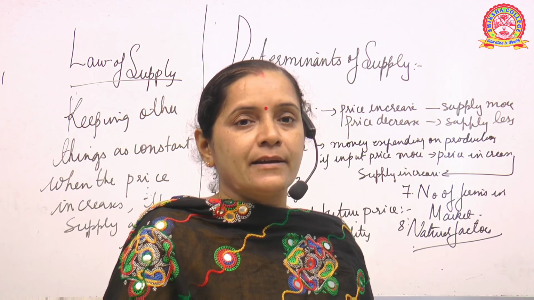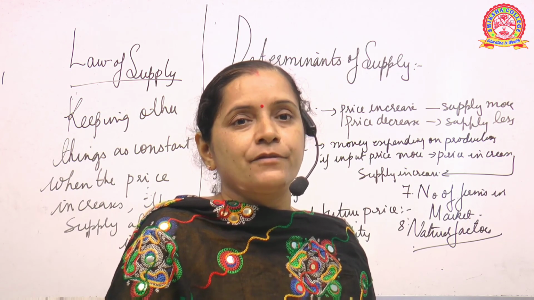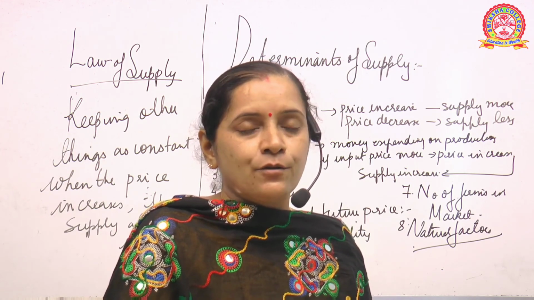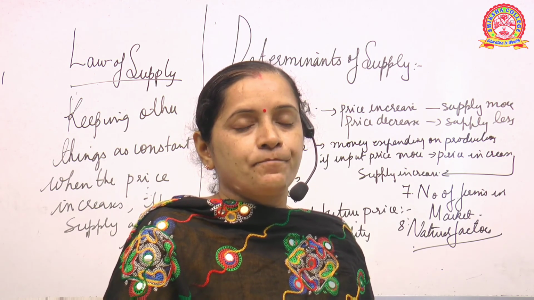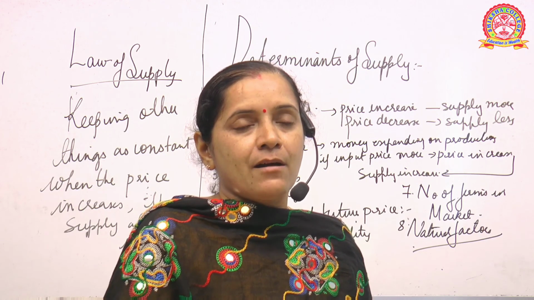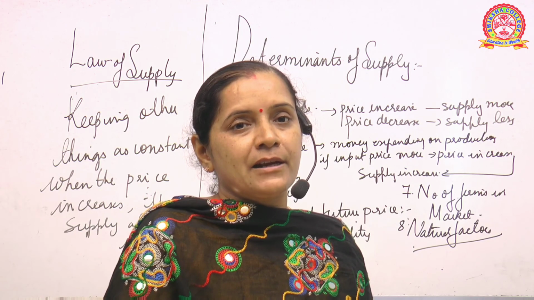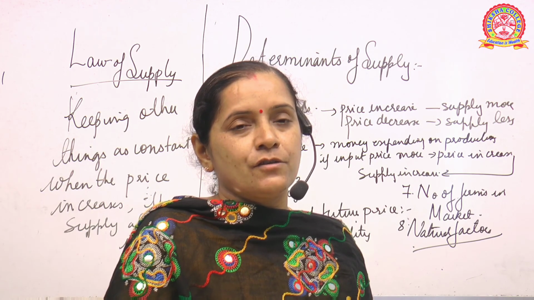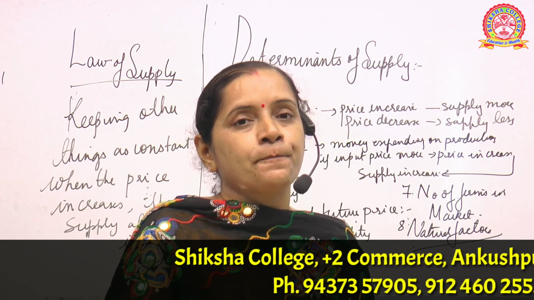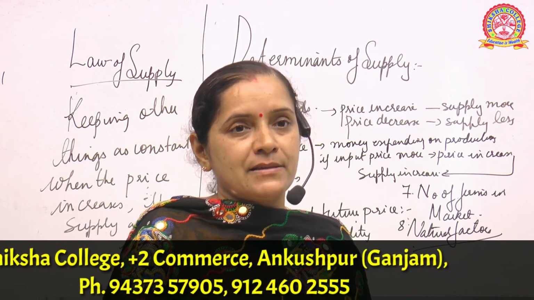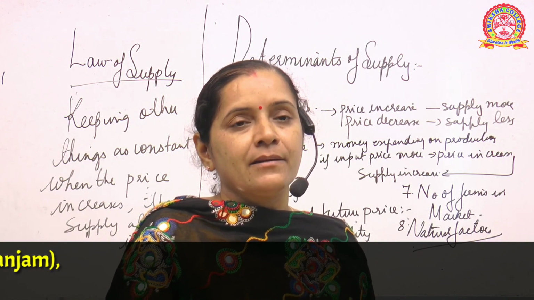So with this we end the class, and I hope that you understood the terms very carefully. Try to go through it, give it a thought, and these concepts are quite easy. Next class I will be discussing the theory of equilibrium. After that we'll come to the end of the second unit, the theory of demand and supply, and we will move further as time is very short. We have to move a little faster, but I am trying my best to explain the things in a more lucid and easy manner.